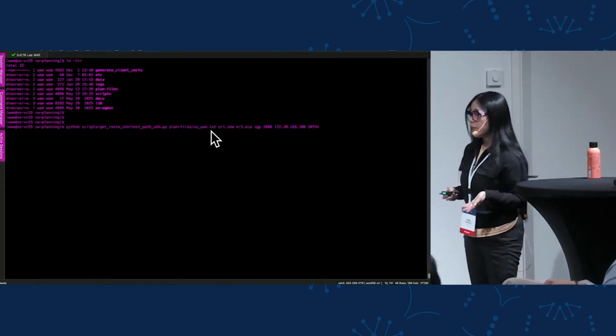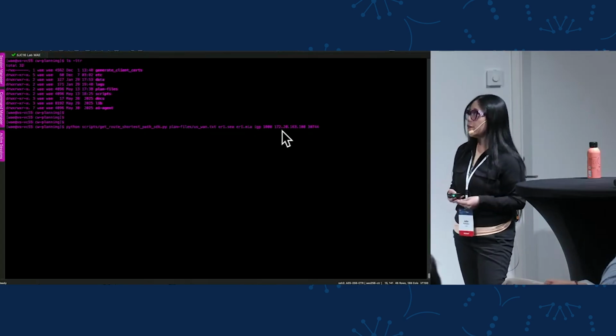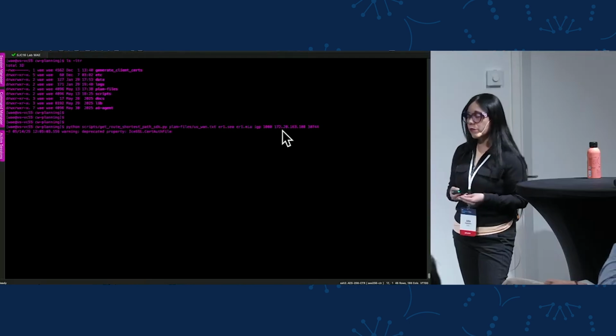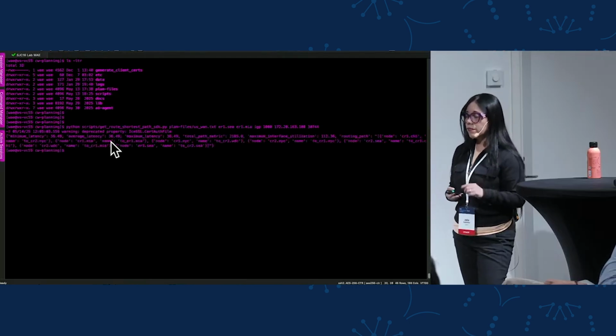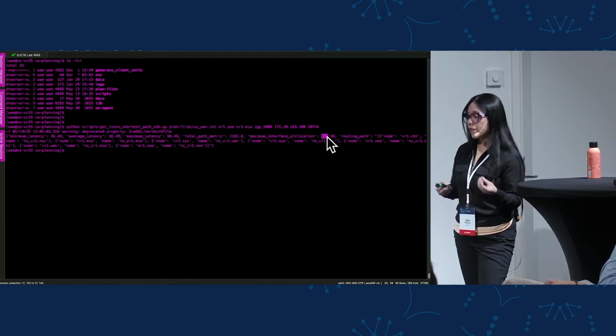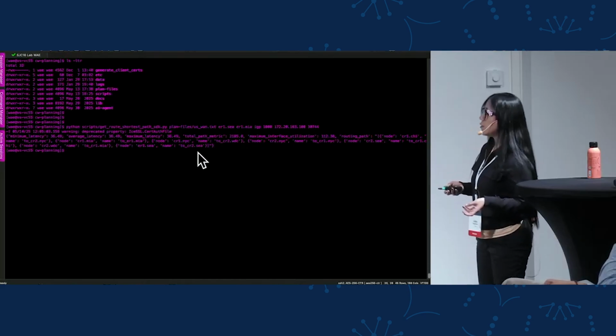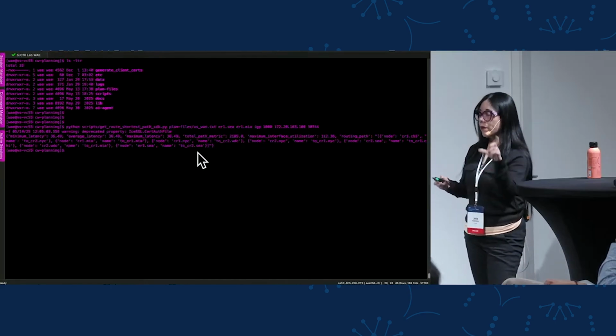I need to pass my arguments, like for example, my input plan file, the source node, destination node, metric type, the traffic that I want to add to my demand, and the Crosswork Planning VM details. Once executed, it produces the dictionary with the attributes that I'm interested in, like for example, latency values, also the maximum interface utilization, and the routing path hop by hop for my new demand.